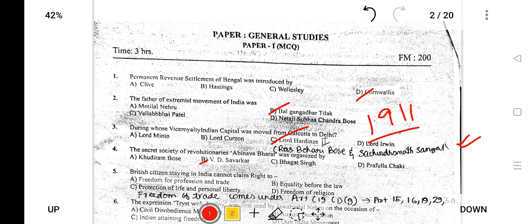Next, the Secret Society of Revolutionaries Abhinav Bharat was organized by. So this was organized by V.D. Savarkar, who founded the Abhinav Bharat. He established Abhinav Bharat in 1904.